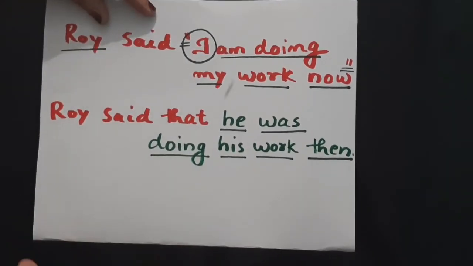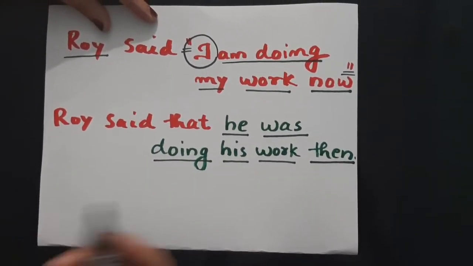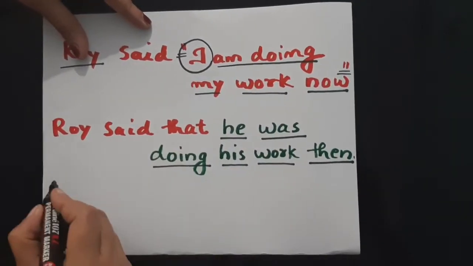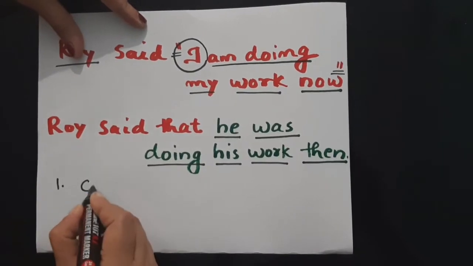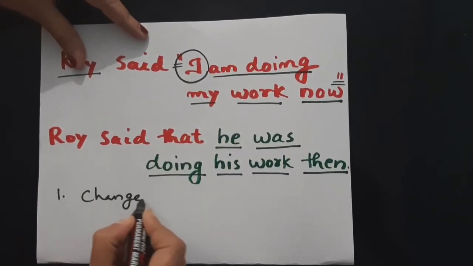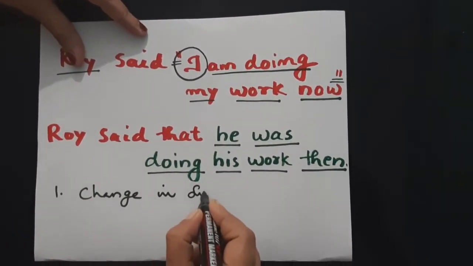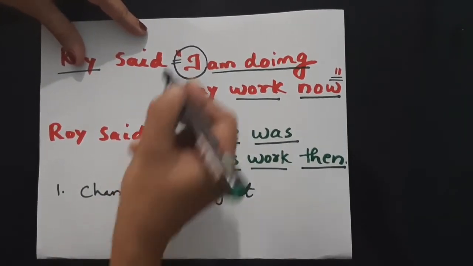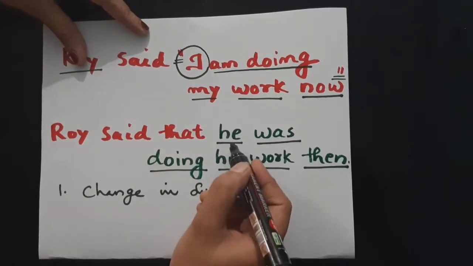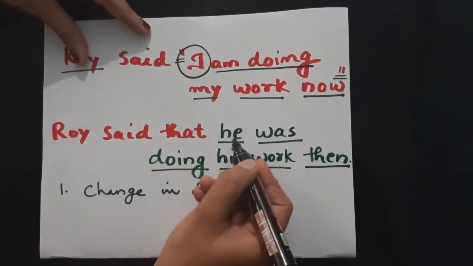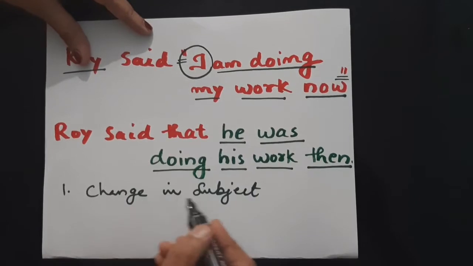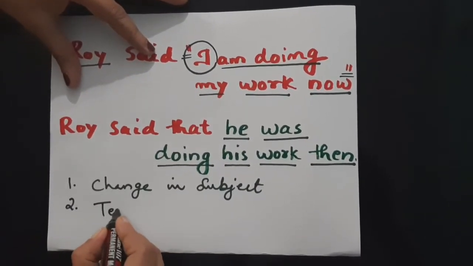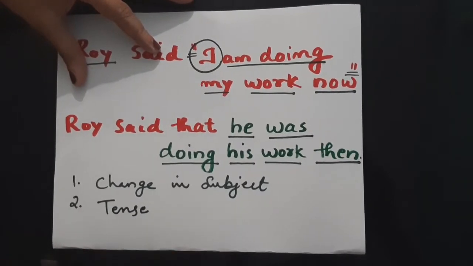Okay, what I was just trying to make you understand is this: when we convert a sentence from direct to indirect speech, there is a change in subject. This subject I here is changed to he, meaning a pronoun is used. Next, there is a change in the tenses.